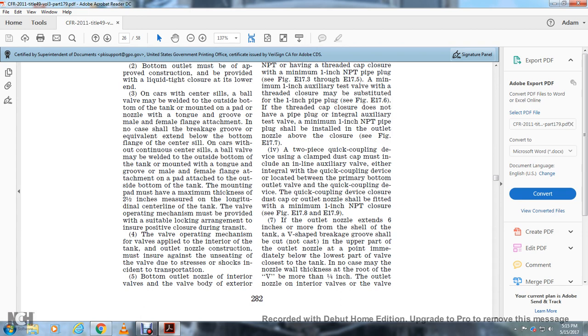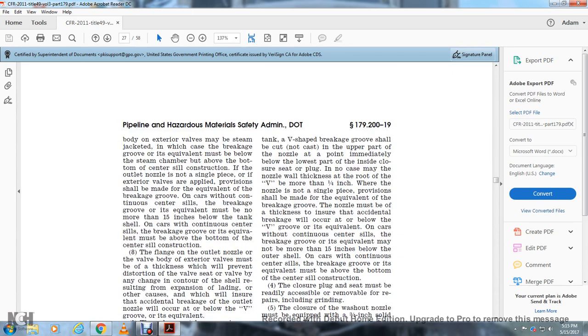If the outlet nozzle extends more than 6 inches from the shell of the tank, a V-shaped breakage groove shall be cut, not cast, in the upper part of the outlet nozzle at a point immediately below the lowest part of the valve closest to the tank. In no case shall the nozzle wall thickness at the root of the V be more than 1/4 inch. The outlet nozzle interior valve.